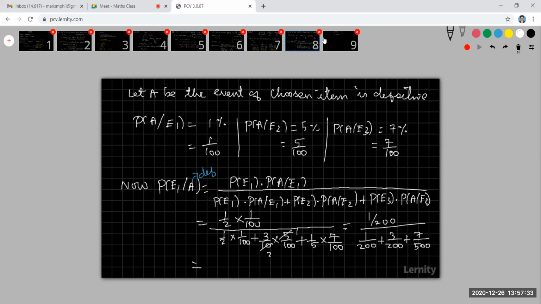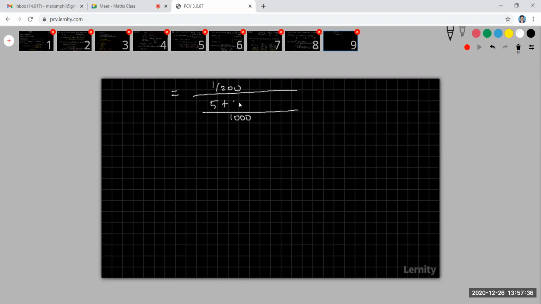So therefore 5 plus 15 plus 2 sevens are 14. So 1 by 200 into 1000 divided by 15 plus 14, that is 29, 29 plus 5, it is 34. Now cancel it. Cancel this by 1, this by 5. 5 by 34. If possible you can cancel it again. So we are getting only 5 by 34.